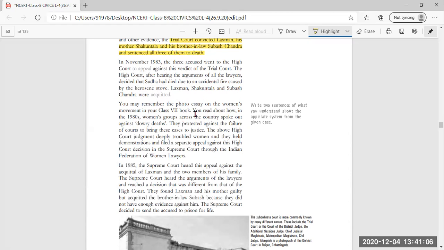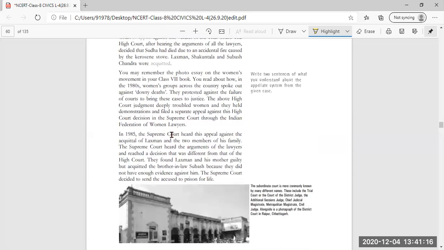And you may remember the photo essay on the women's movement in your class 7th book. You read about how in the 1980s women's groups across the country spoke out against dowry deaths, and they protested against the failure of the courts to bring the cases to justice. The High Court judgment deeply troubled women, and they held demonstrations and filed a separate appeal against the High Court decision in the Supreme Court through the Indian Federation of Women Lawyers.